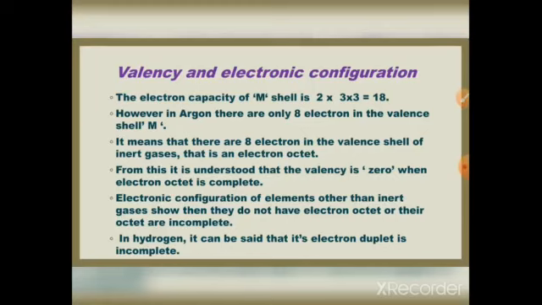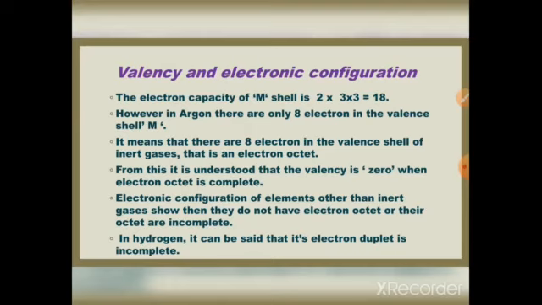However, in argon there are only 8 electrons in the valence shell M. It means there are 8 electrons in the valence shell of the inert gases, that is, an electron octet. From this it is understood that valency is 0 when the electron octet is complete.